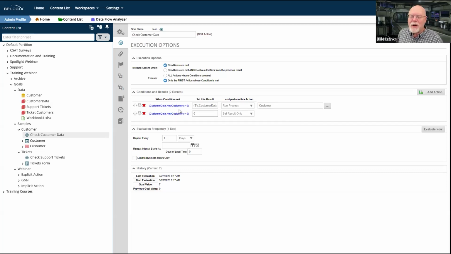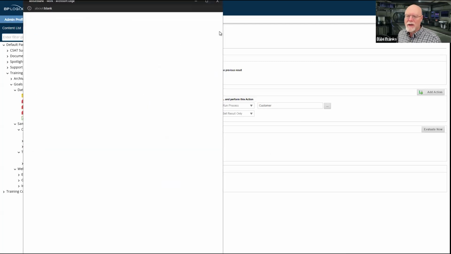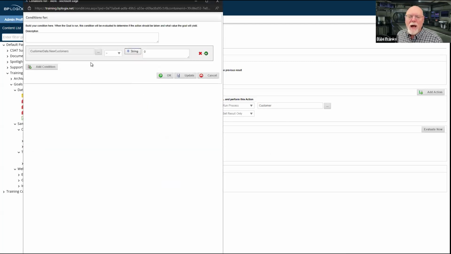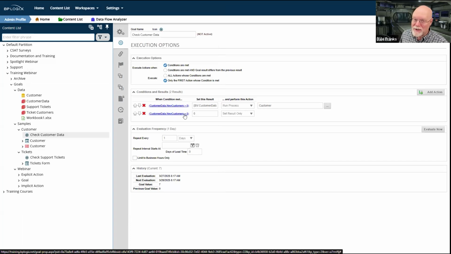So all I need to know is whether the number of new customers, let's look at this, will be a little easier to read. I need to see if the number of new customers coming from that customer data knowledge view is greater than 0 or if that number equals 0. Those are the only possible options. I either have no new customers or I have one or more. So both of these are mutually exclusive.